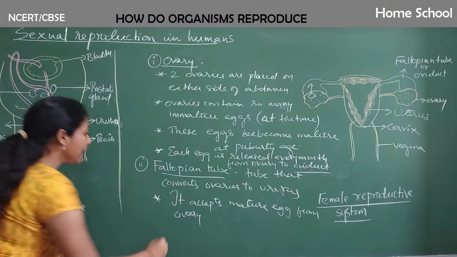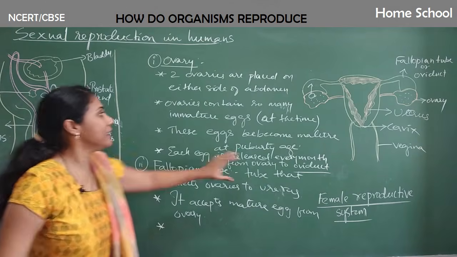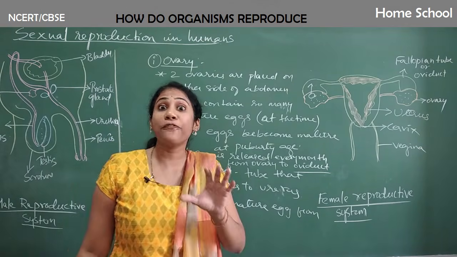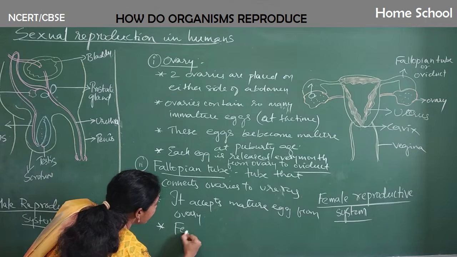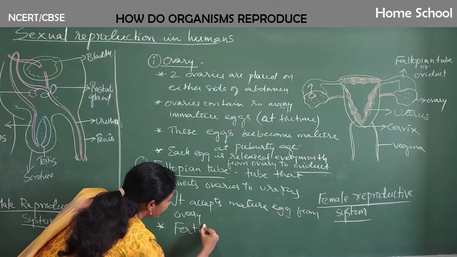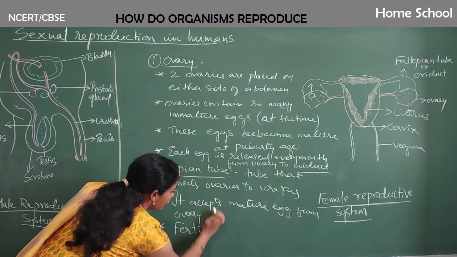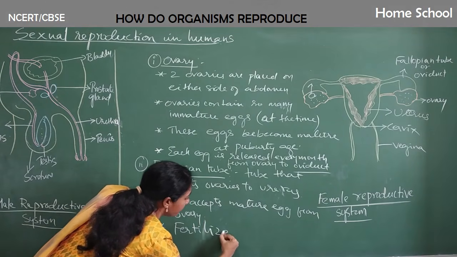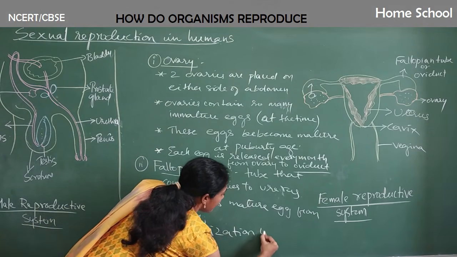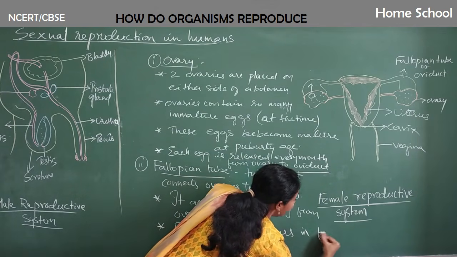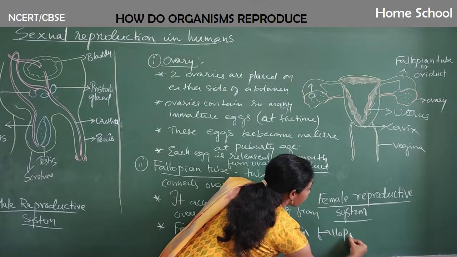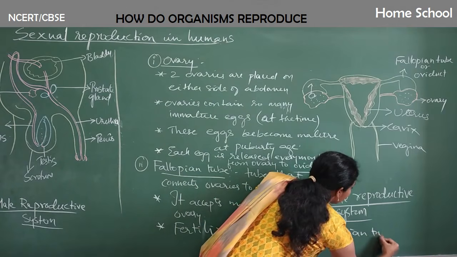And one more important thing that can occur in the fallopian tube, that is fertilization occurs. Okay, remember guys, this is a very, very important point. Fertilization occurs in fallopian tube or oviduct.